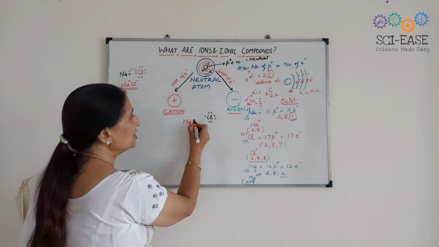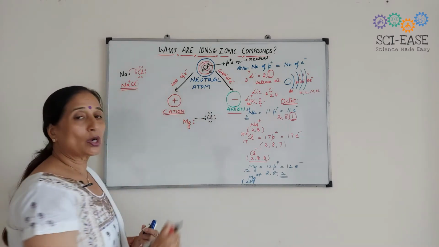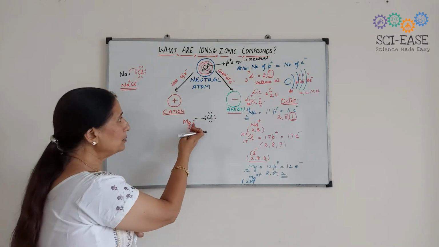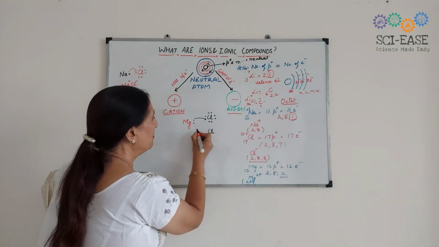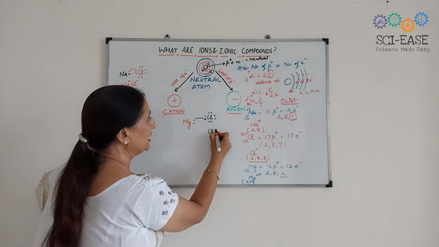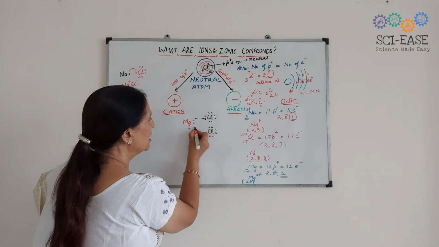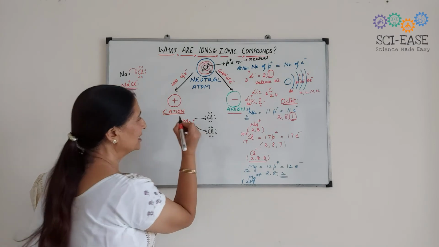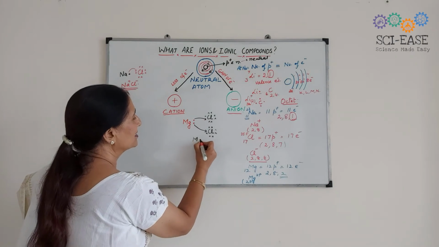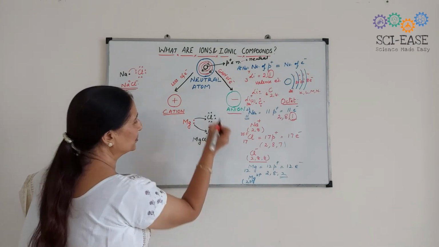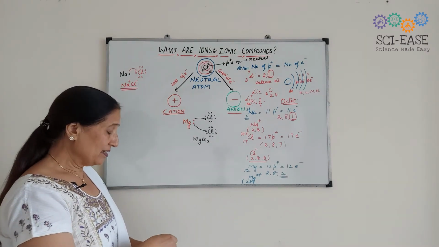So this magnesium will transfer one electron to chlorine so that its octet is complete. But what about the other electron? That will be given to another atom of chlorine which has 7 electrons in its outermost shell. So the compound formed is again an ionic compound, that is MgCl2. Clear?